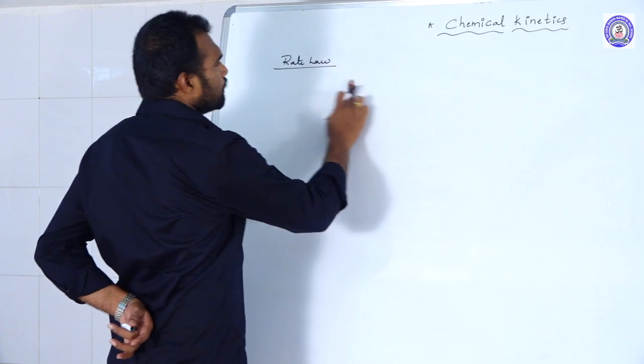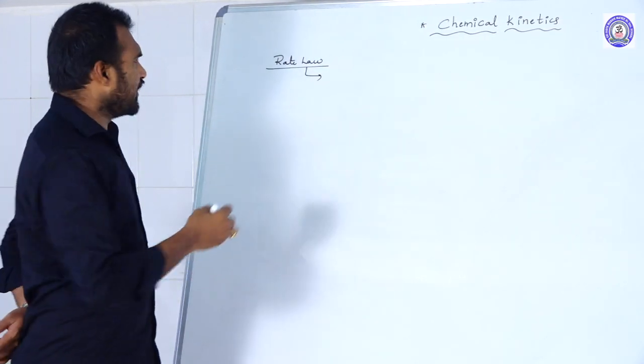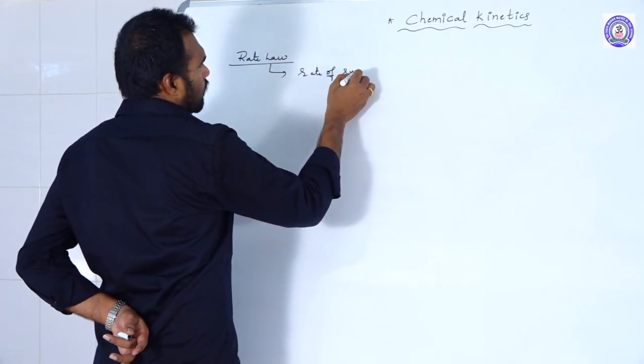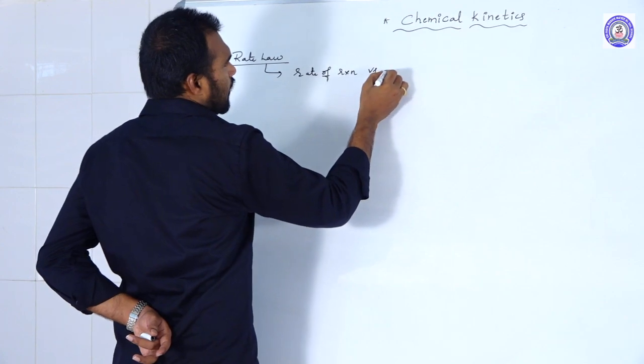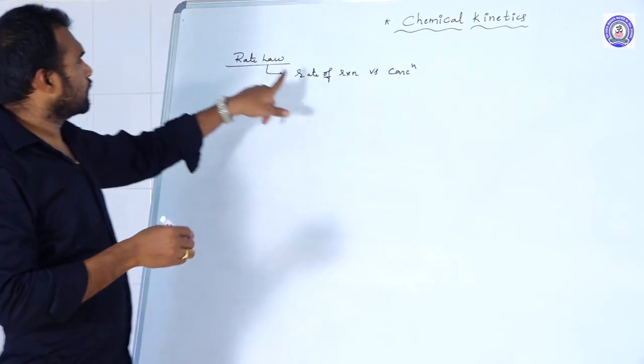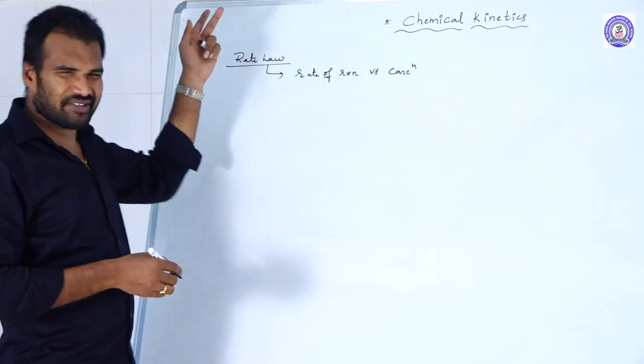What is rate law? It is an equation which relates the rate of reaction versus concentration. That equation we call the rate law.